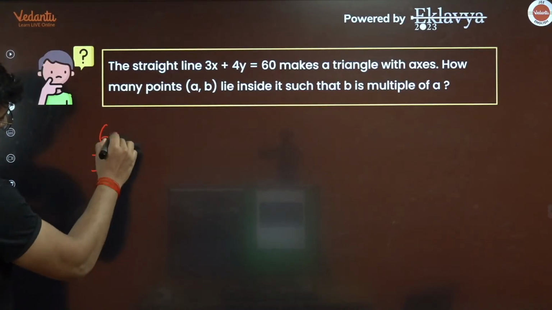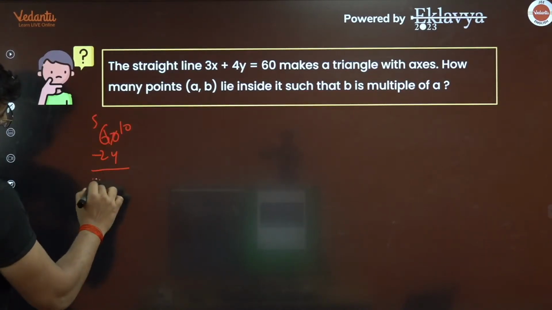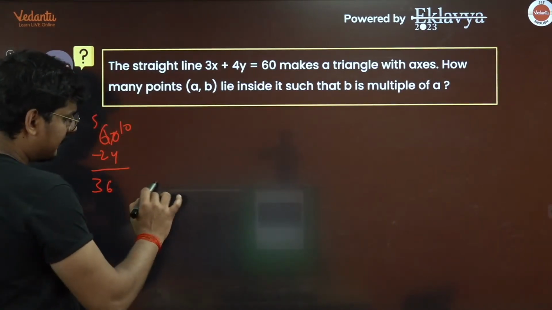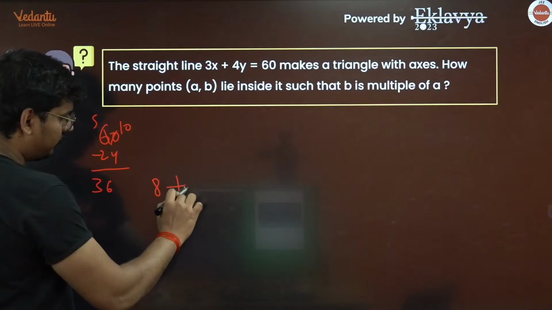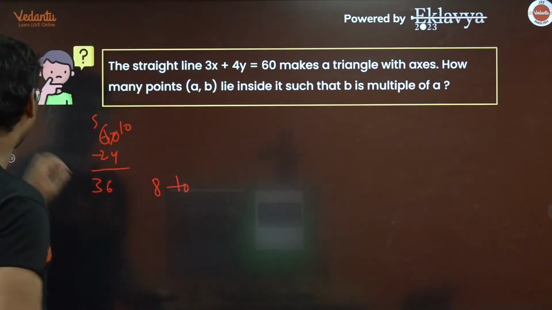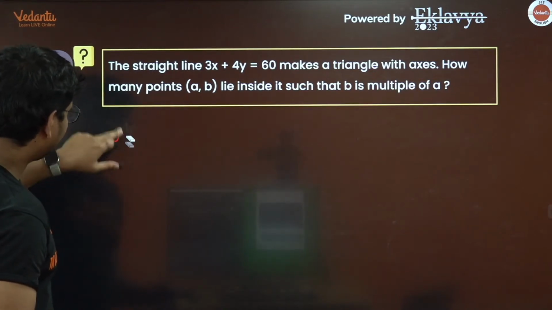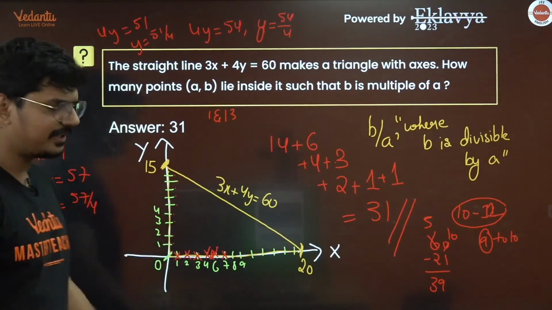60 minus 24. It's going to be basically 36. So you basically get 36 here. So 36, that means you can go from 8 to 9. In fact, exactly to 9. Okay. And for 8, you can't do that, right? So I hope this is clear for everyone out there, guys.